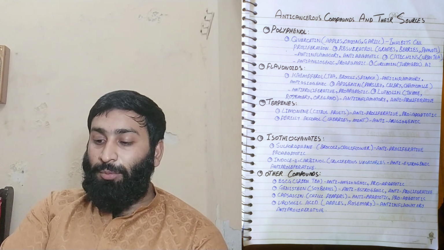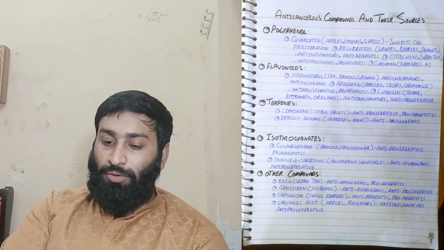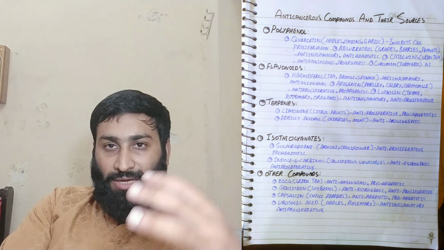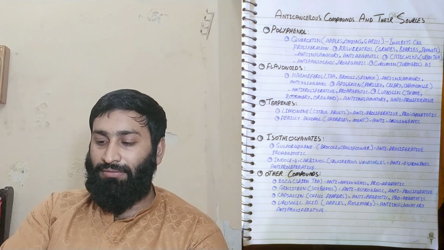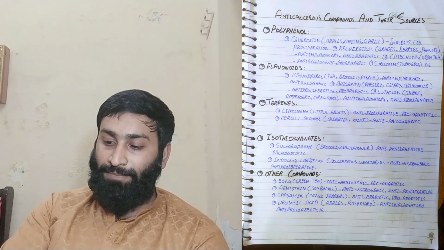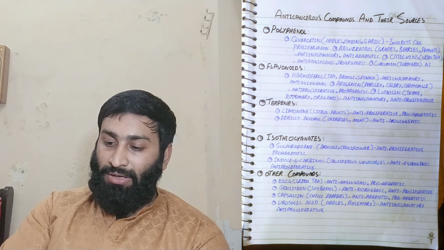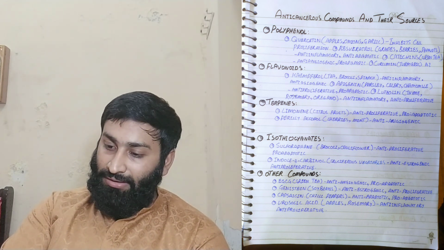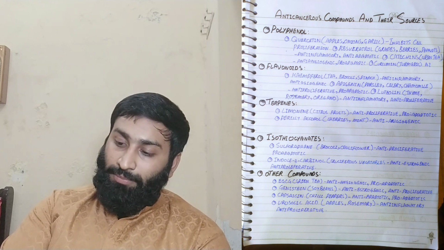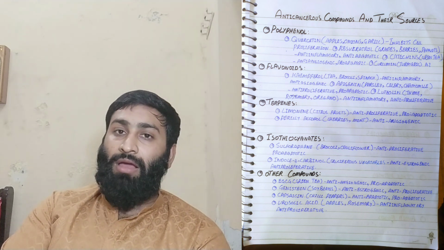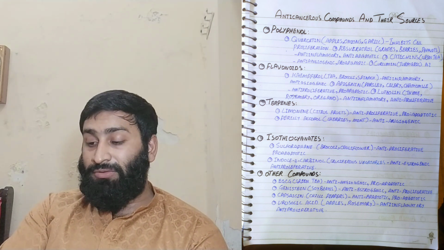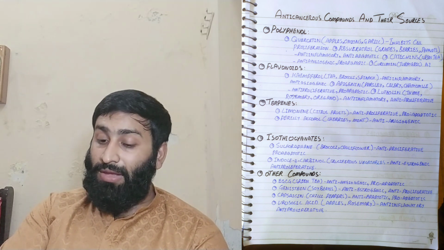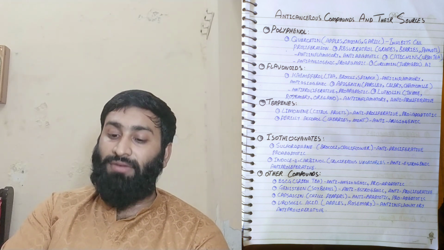It is anti-proliferative, pro-apoptotic, and anti-inflammatory. Anti-proliferative means anti-inflammatory and pro-apoptotic, because if apoptosis does not occur, it will cause inflammation.